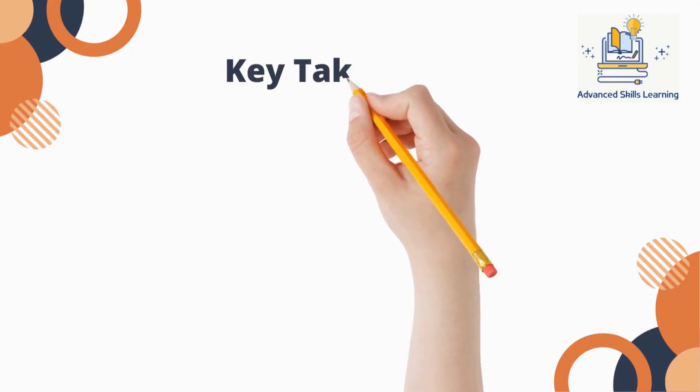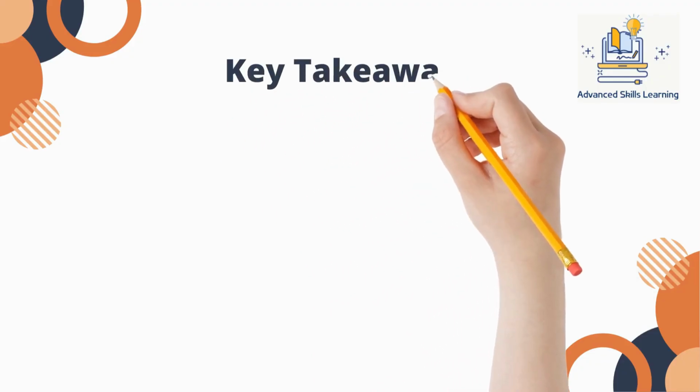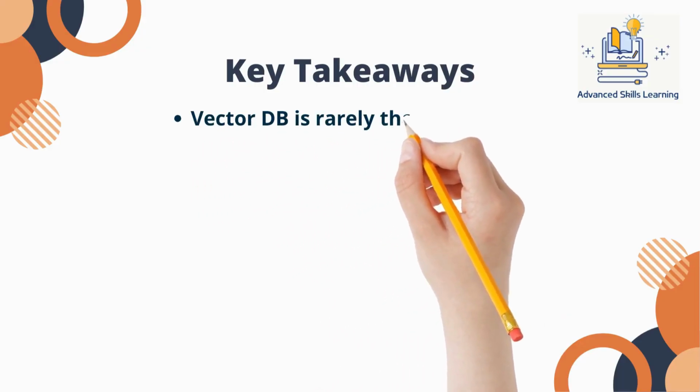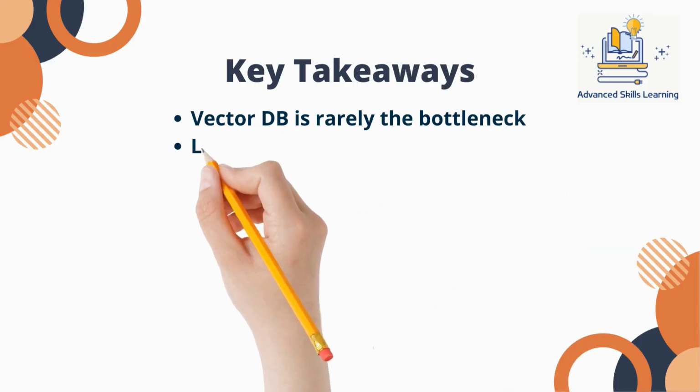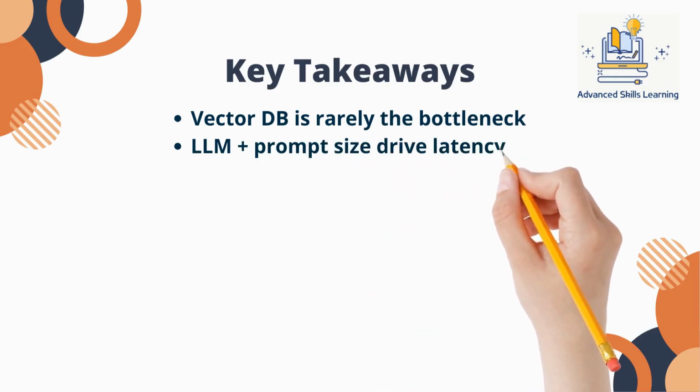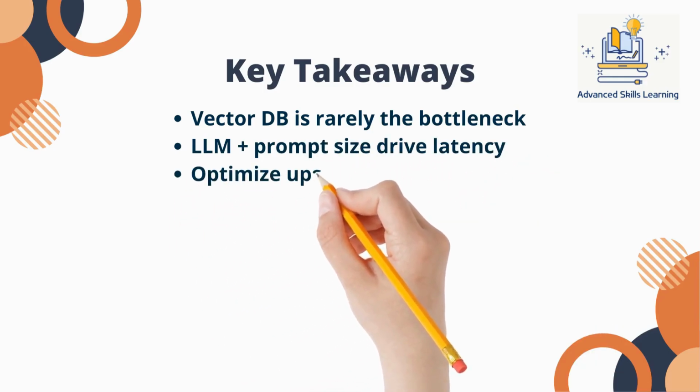Here are the key takeaways. Latency in RAG systems is not driven by how fast you retrieve data. It is driven by how much data you send to the model and how much the model has to generate. The vector database is rarely the limiting factor. The real bottleneck is your pipeline design.